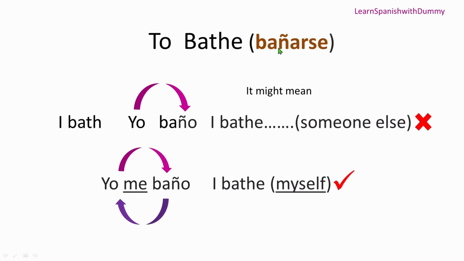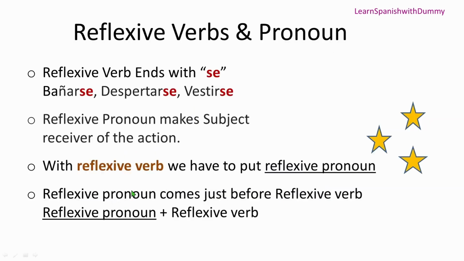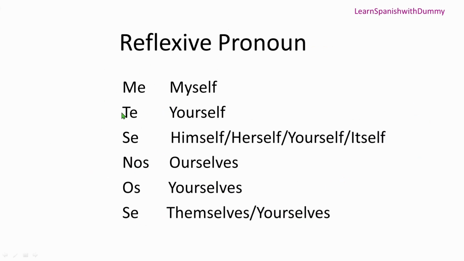Alright, so with bañarse, the ending -se shows that you need to put the reflexive pronoun. For example, if the action is done by I, yo, then you need to put me. It's compulsory. If the action is done by the second person, you, then you need to put te. If the action is done by he or she, then se is something you need to put there to show that he's doing the action on himself.